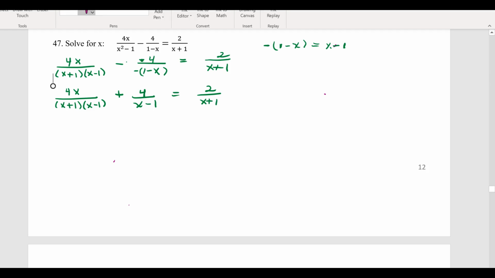Now it's easy for me to determine the LCD. It's just going to be x plus 1 times x minus 1. So it's a little simpler than before. I'm now going to multiply each one of these terms by x plus 1 times x minus 1.